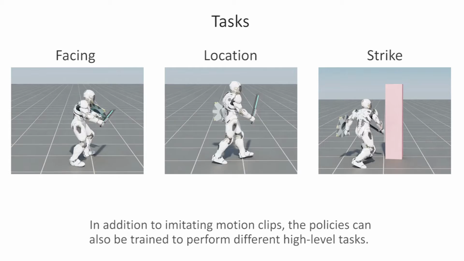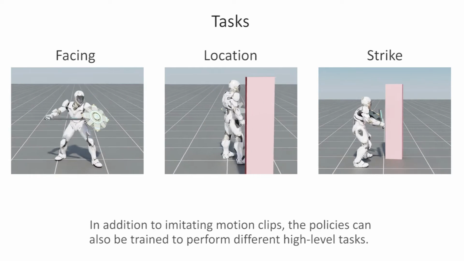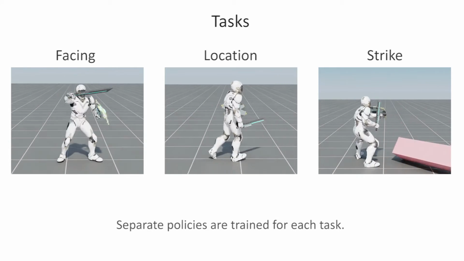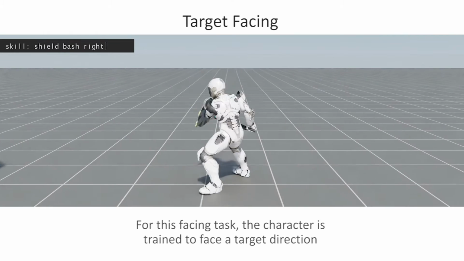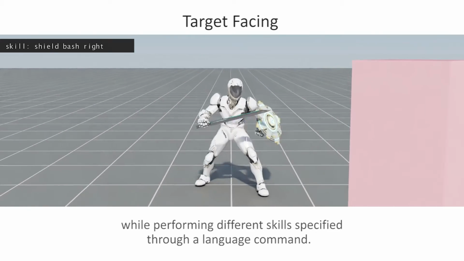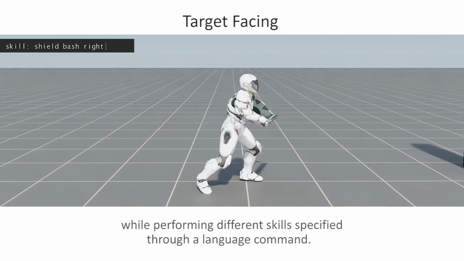In addition to imitating motion clips, the policies can also be trained to perform different high-level tasks. Separate policies are trained for each task. For this facing task, the character is trained to face a target direction while performing different skills specified through a language command.